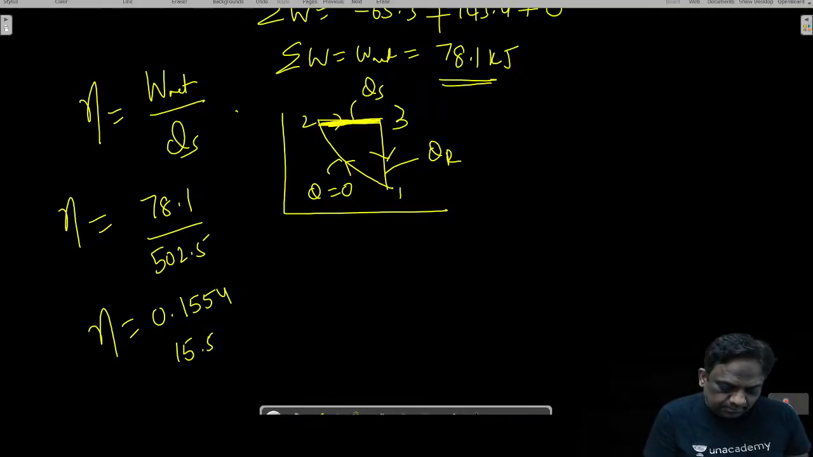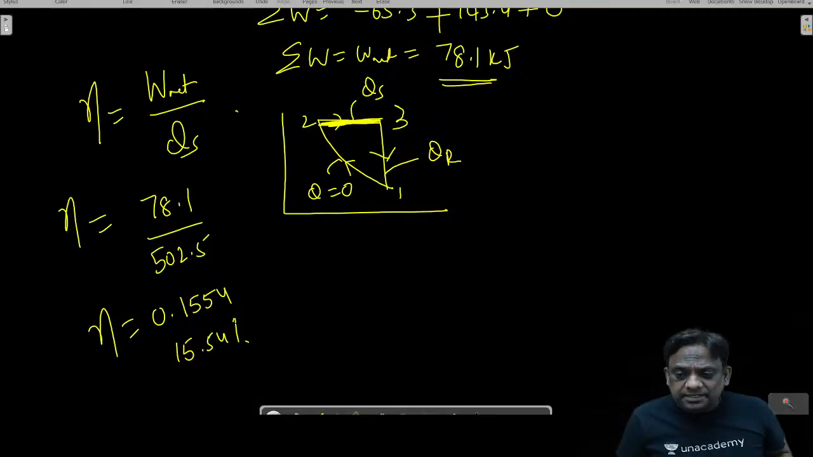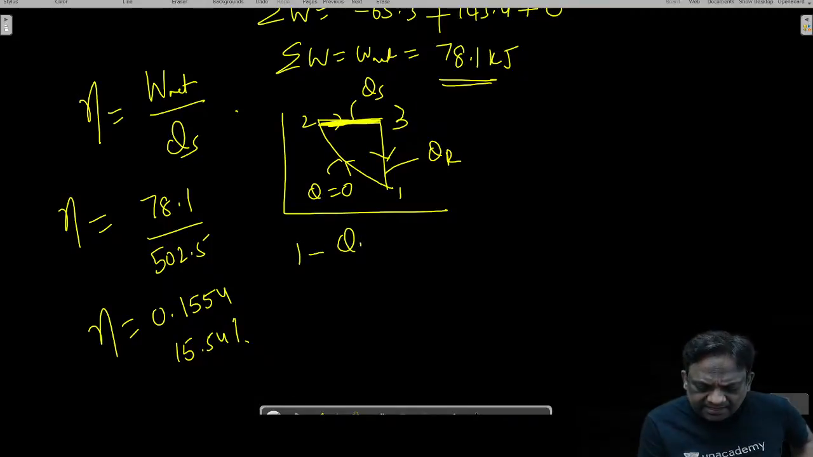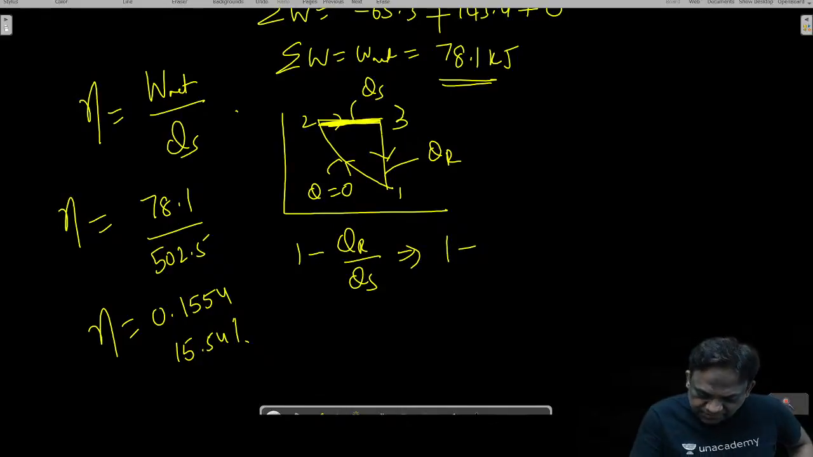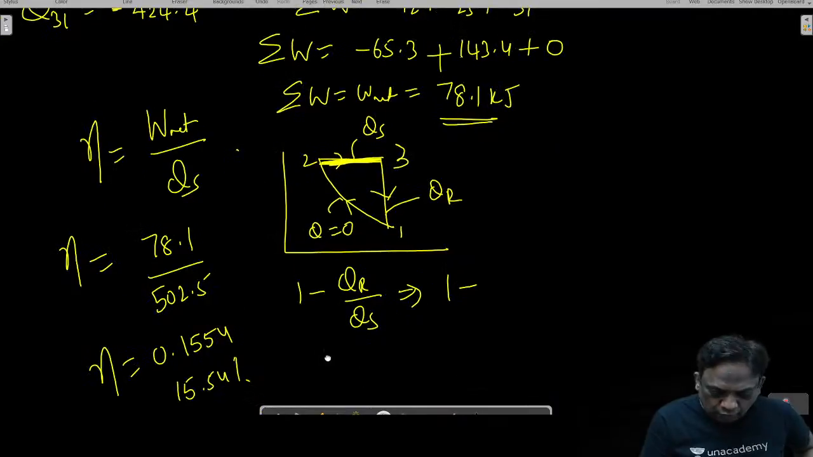Mains it is 15.54%. Wonderful. और क्या पूछ रहा है? You can also go by 1 minus heat rejection by heat supply. Where is heat rejection taking place? 3 to 1, 3 to 1. What is the heat rejection 3 to 1? 424.4.